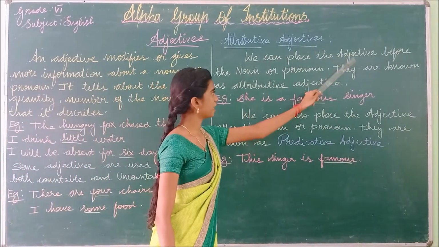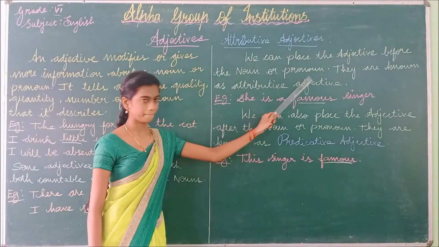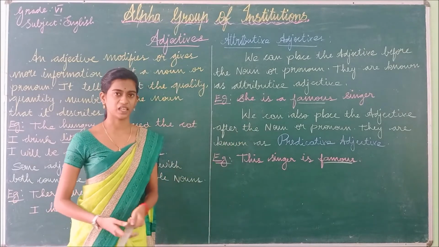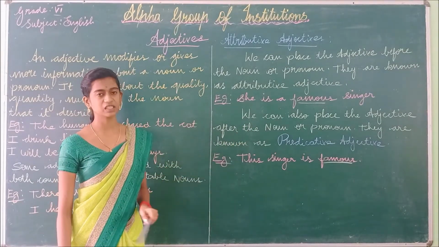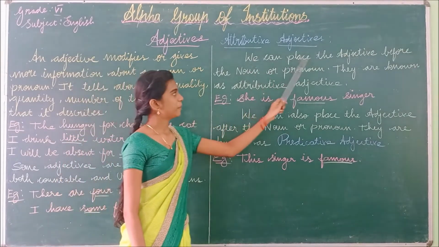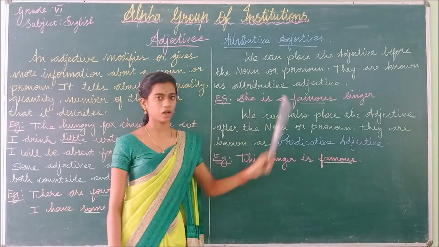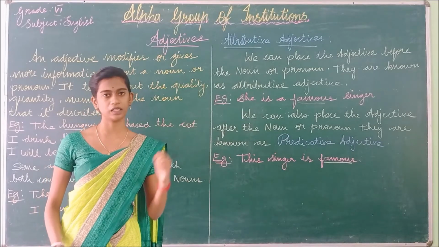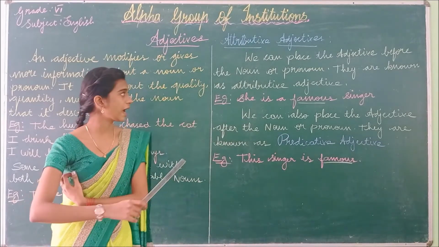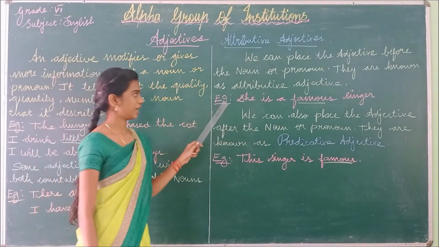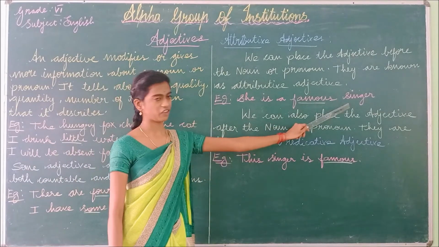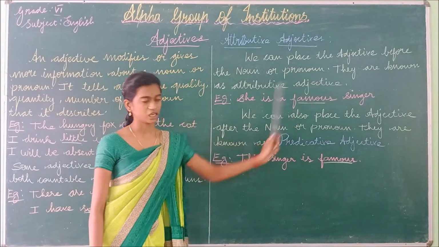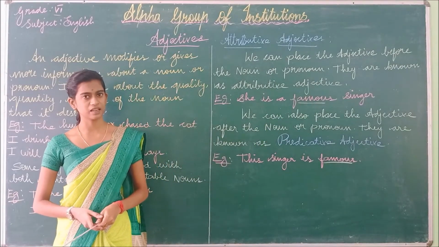Now let us see what is meant by attributive adjective. We can place the adjective before the noun or pronoun. They are known as attributive adjective. Attributive adjective is nothing but placing the adjective before the noun or the pronoun. Example: she is a famous singer. Okay, she is a famous singer. So what is the noun in the sentence?